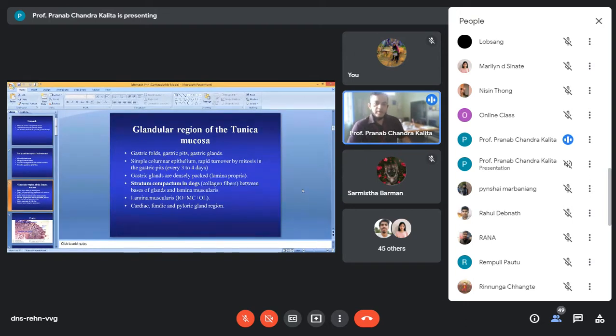As you remember, between the bases of the glands in the lamina propria and the next layer, the lamina muscularis, you will find an additional collagen fiber layer. In dogs, this layer of collagen fibers between the bases of the gastric glands and the lamina muscularis is called the stratum compactum.